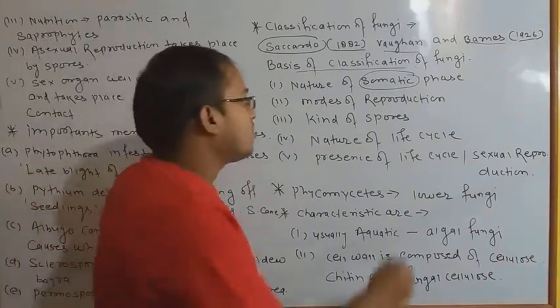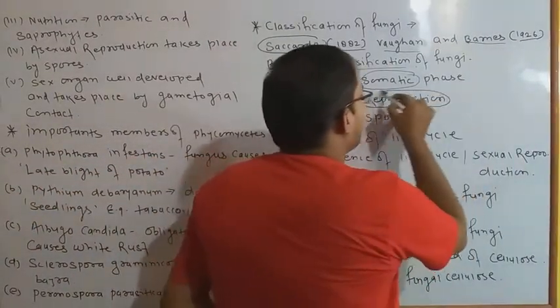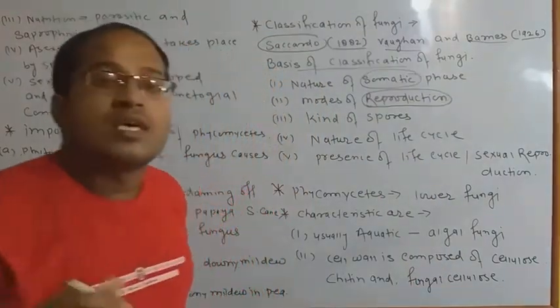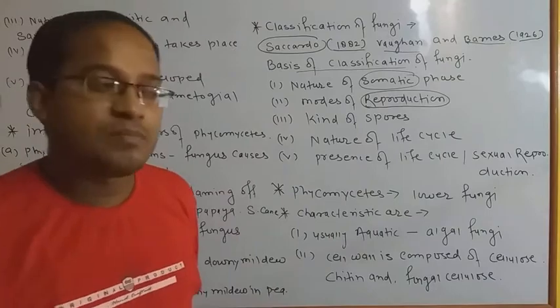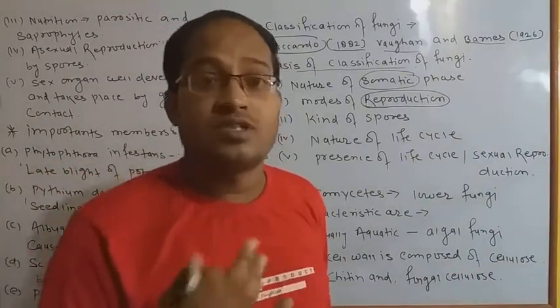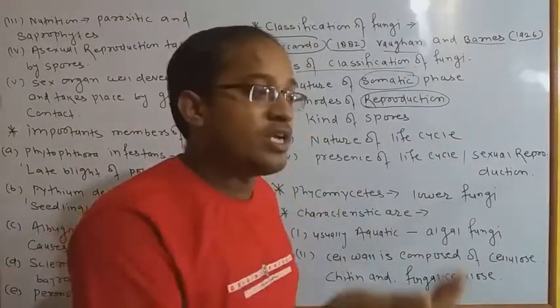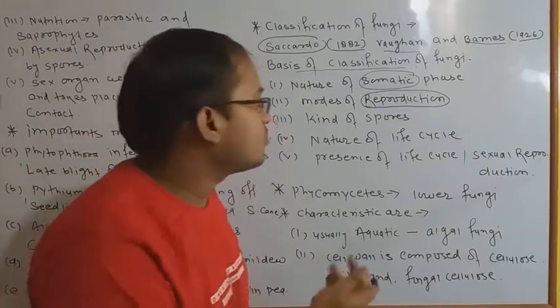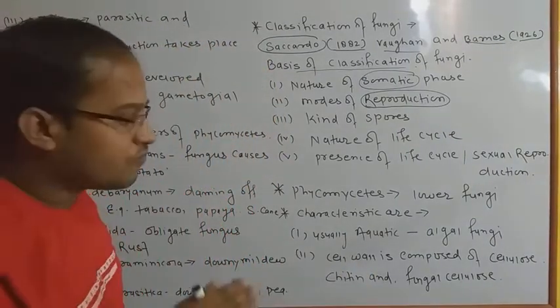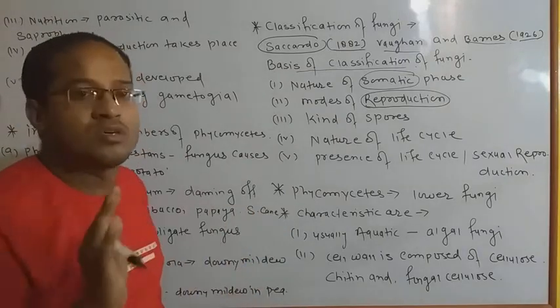Second, classification is based on modes of reproduction. In fungi, different types of reproduction are carried out. Some may be sexual, some asexual, some vegetative propagation, some conidia and some sporo. ठीक है, बहुत सारे formations में उनमें reproductions होते थे. So fungi are distributed among this.